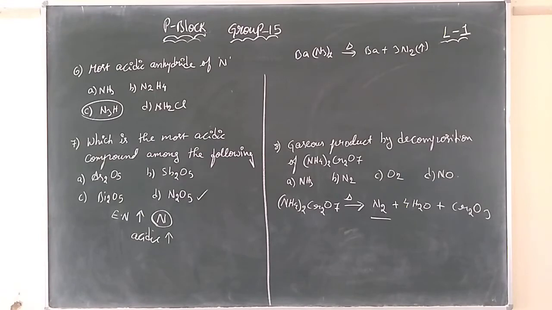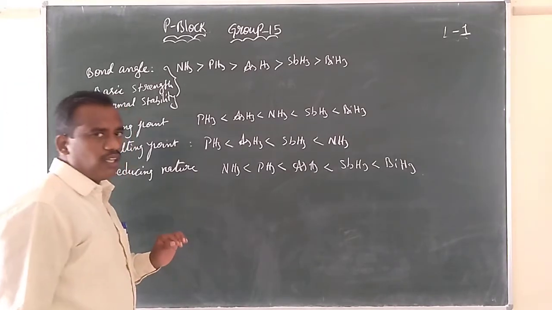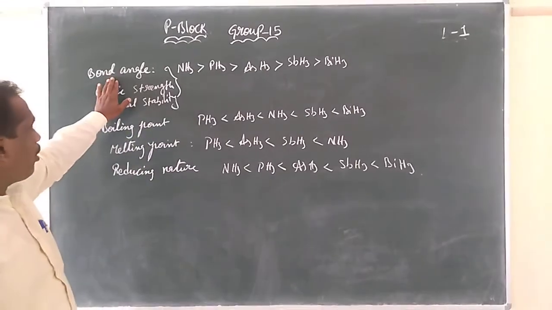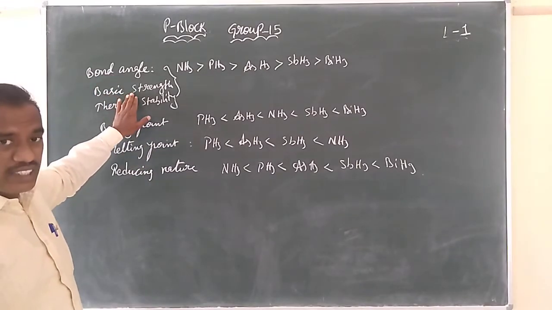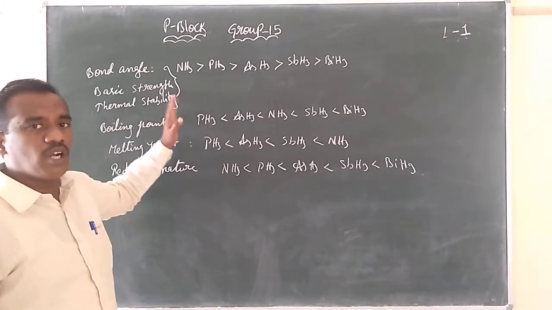Write down. Have a glance over these properties before you go for the exam, children, regarding the hydrides especially. The bond angle, the basic strength and the thermal stability decrease from top to bottom.